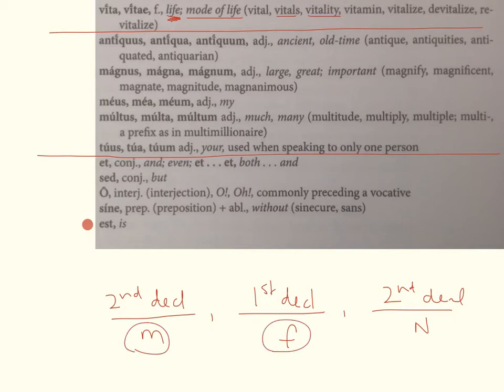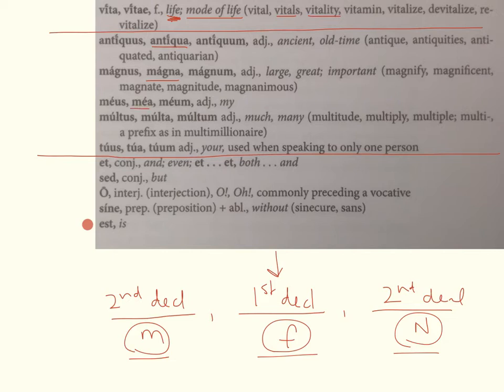So masculine, feminine, neuter, first, second, third. That's the basic way that adjectives, at least for right now, are going to be divided for the dictionary entry. So just be aware of that. For right now, since we only know first declension feminine, that's what I'll focus on. So antiqua means ancient or old time, lots of derivatives. Magna, large, great, so it can be like a large rose, but it can also be a great or important man. Once again, also a lot of derivatives for this.